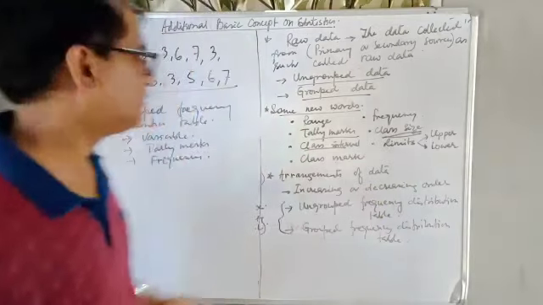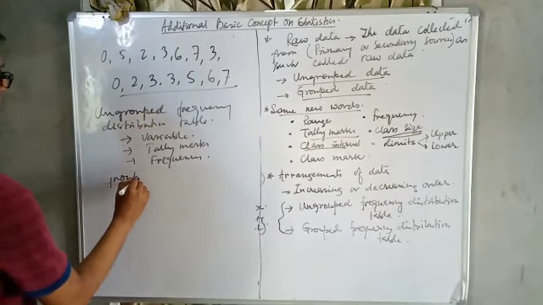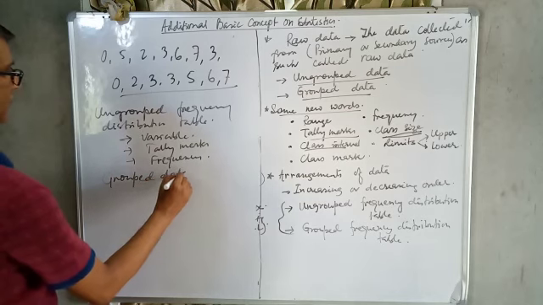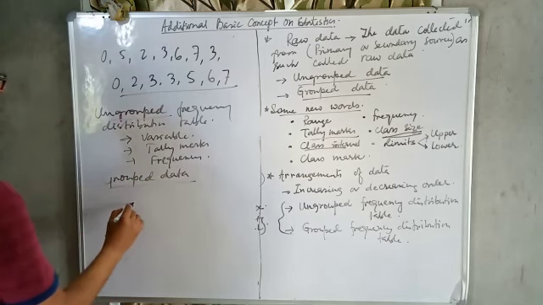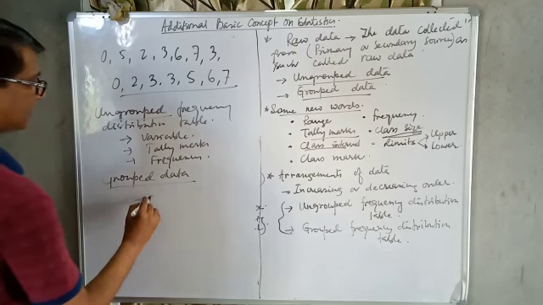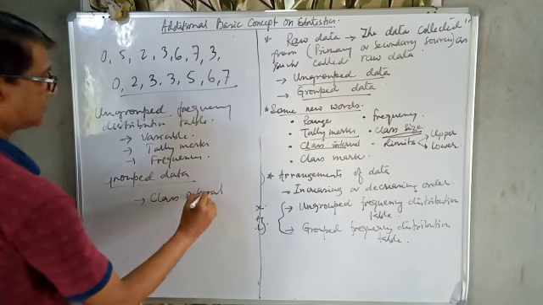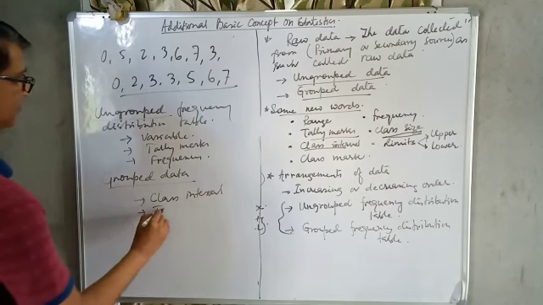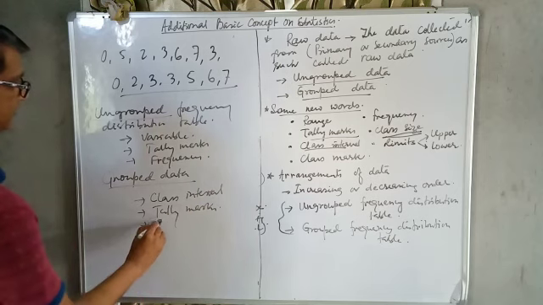And for grouped data, the same thing. This is for ungrouped data, and for grouped data, the frequency distribution table has class interval, then tally marks, then frequency.